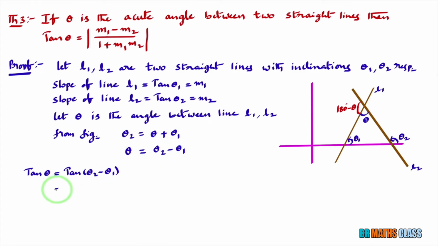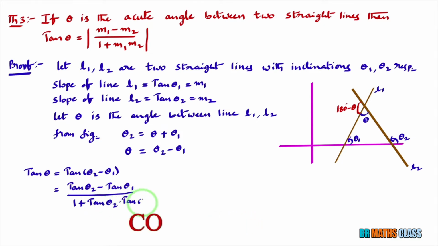You see this right hand side part, it is of the form tan a minus b. In trigonometry, we learned this formula. Tan a minus b formula, tan a minus tan b divided by 1 plus tan a tan b. Here a is theta2, b is theta1. So what you got here?